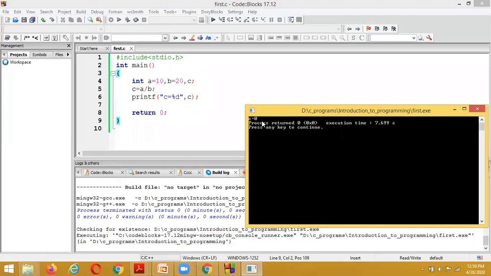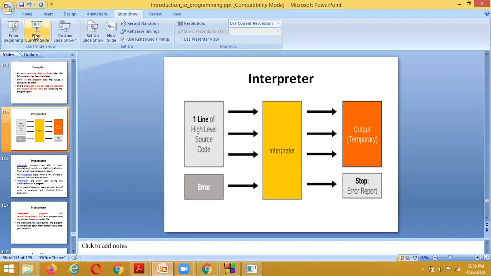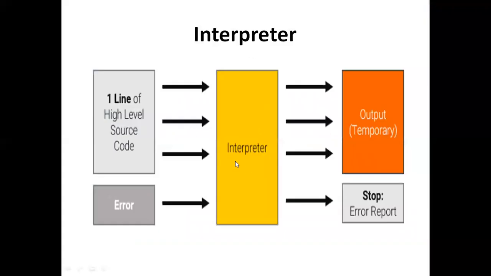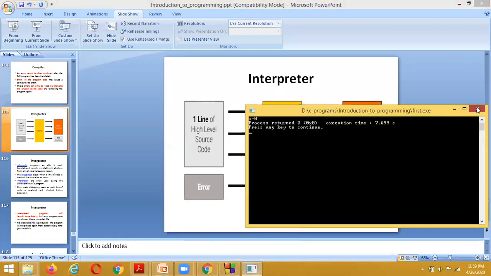How has it been executed on the computer machine? By using a tool called an interpreter. Inside the interpreter, either it is going to give the output, or it is going to give an error report. Which type of error report is it going to give?